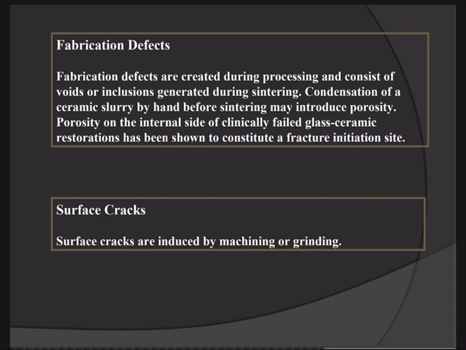The other problem in ceramic is surface cracks. So how are surface cracks initiated? Surface cracks are introduced during machining or grinding. For example, when we make a crown from the material, and we are finishing the ceramic crown with burs, these surface cracks will develop on the surface of the ceramic material, so it can break easily. So these are the two important defects present in the ceramic material, which can make it more brittle to fracture: fabrication defects and surface cracks.